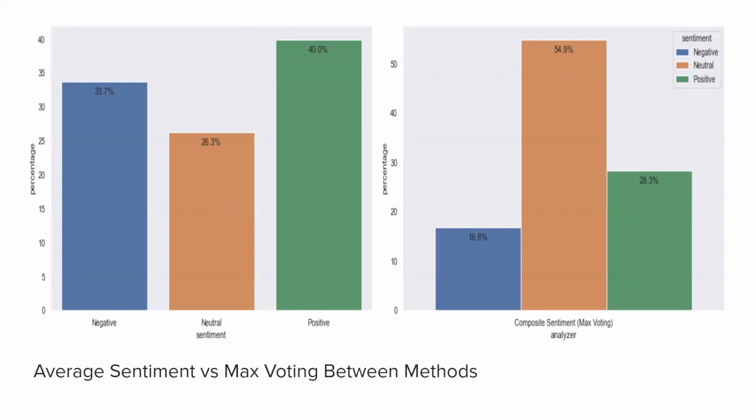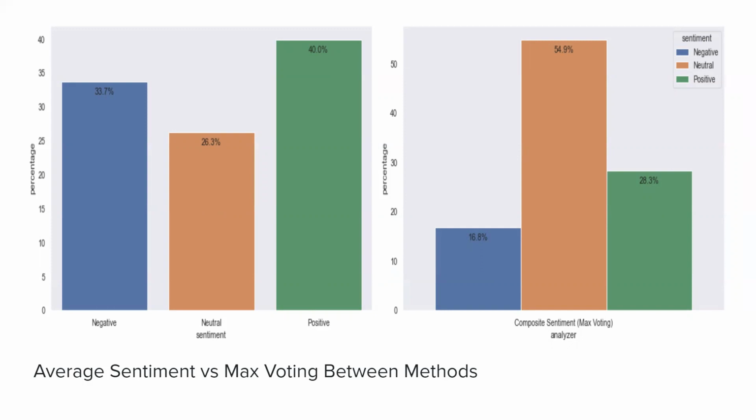In the case of a tie vote where a tweet returned a different answer from all 3 of the classifiers, so one said positive, one said neutral, and one said negative, it just defaulted to a neutral classification. And if we look at the corresponding graph over here, we can see that 54.9% of the tweets fell into that neutral category.